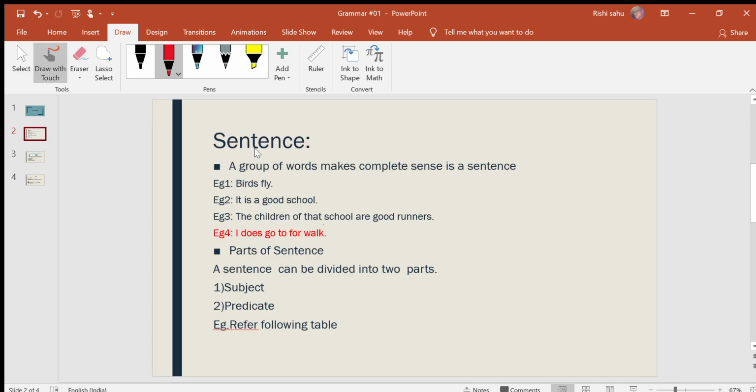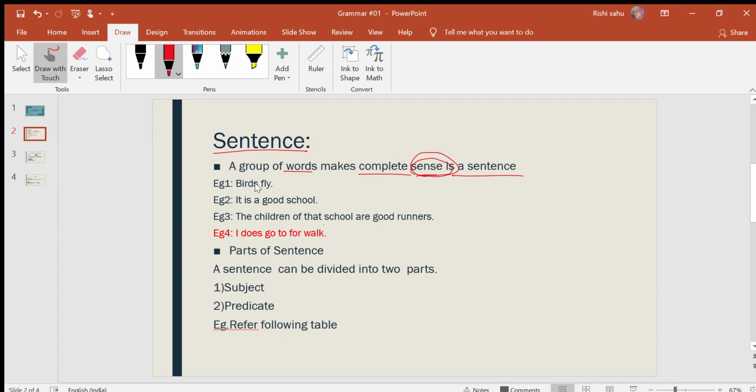What is a sentence? A sentence is a group of words which makes complete sense. Sense is the keyword here. What do you mean by sense? Sense means a sentence which gives complete information to the reader. So, for example, birds fly.